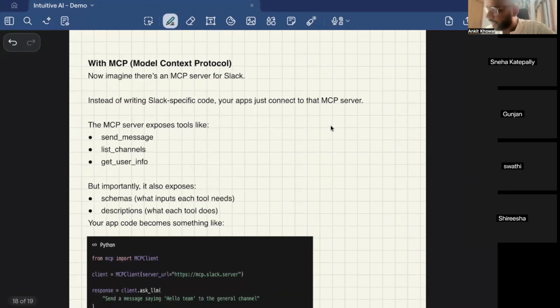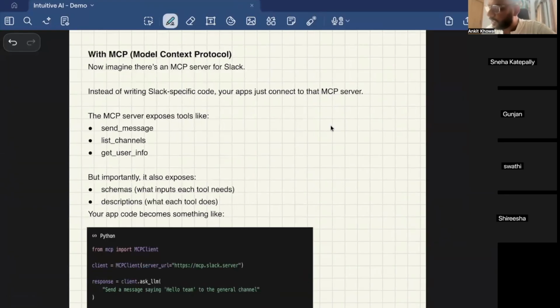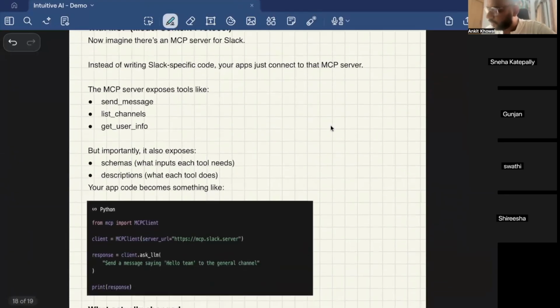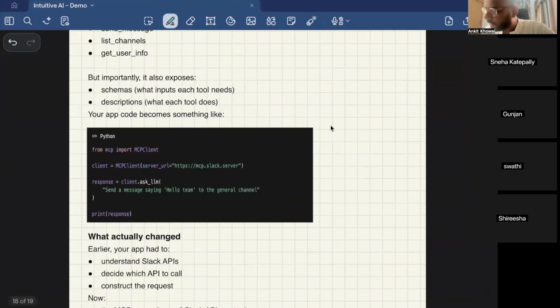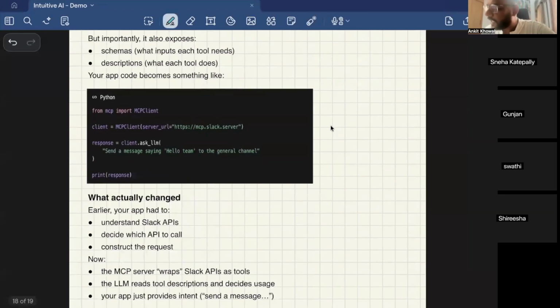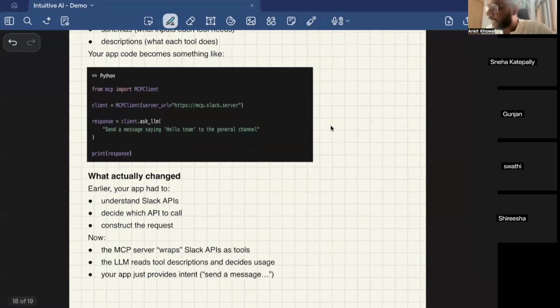After MCP comes in, you don't have to go into each and every app and connect this code. What you do instead is connect to the MCP client and pass it a query, like send a message saying hello team to the general channel. Now you see the difference, right? Instead of coding everything, I'm just connecting to the MCP client and telling it in natural language to post a message, hello team, on the general channel. Now the MCP client will take care of talking to Slack. It knows how to talk to Slack, how to authenticate to Slack, and what API it needs to call behind the scenes to post a message. All that will be handled by MCP.